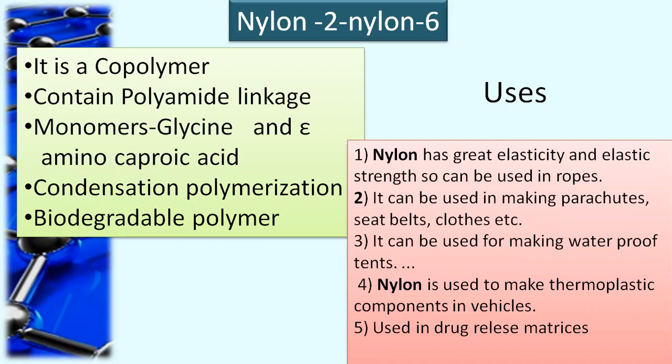It is used in making parachutes, seat belts and clothes. Nylon has great elasticity, and due to that it can be used in ropes. It can be used for making waterproof tents, to make thermoplastic components in vehicles, and it is also used in drug release matrices. So this is all about nylon 2 nylon 6.